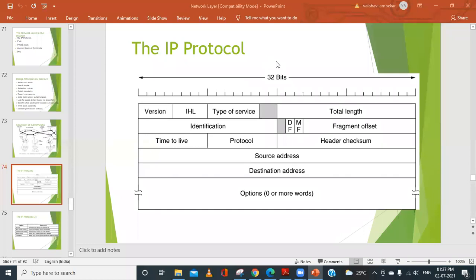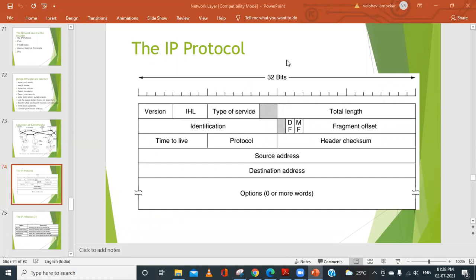But this is the structure, or the packet format, of the IPv4 protocol. In the internet protocol, we have two versions, IPv4 and IPv6. So this is the format. Like we have studied different protocols, such as frame relay, ATM, SONET and so on, they had different frame structures. Similarly, here we have the packet format.